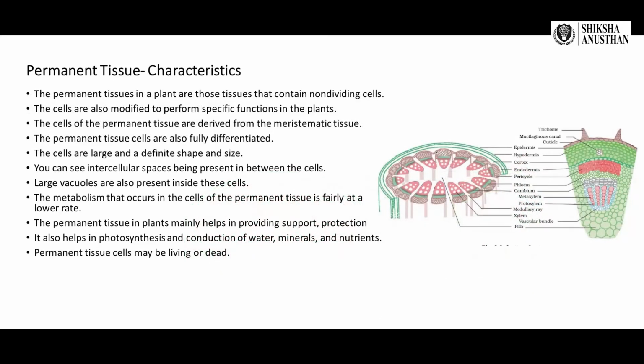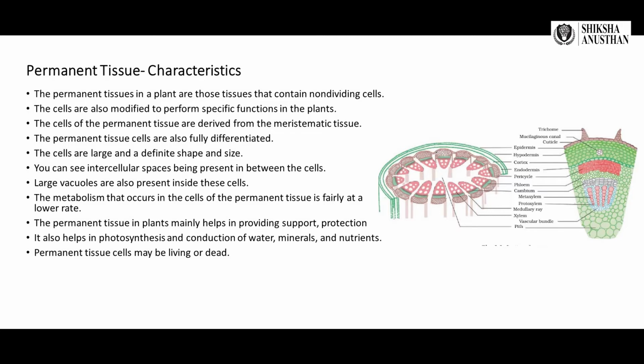Its characteristics: permanent tissues in plants are those that contain non-dividing cells. They perform some specific functions. They are derived from the meristematic tissue, are fully differentiated, and have a large and definite shape and size. You can see the intercellular spaces between them. Large vacuoles are present inside these cells. The metabolism that occurs in the cells of the permanent tissue is at a fairly low rate.